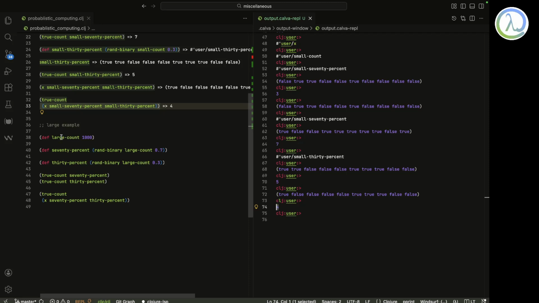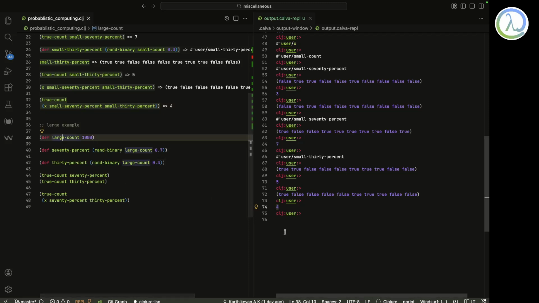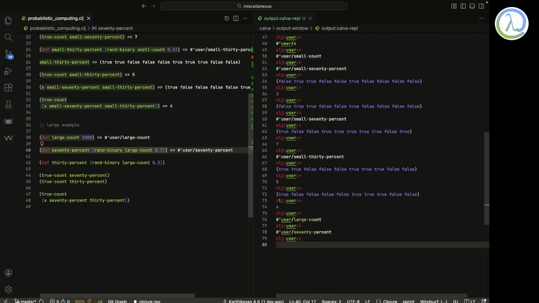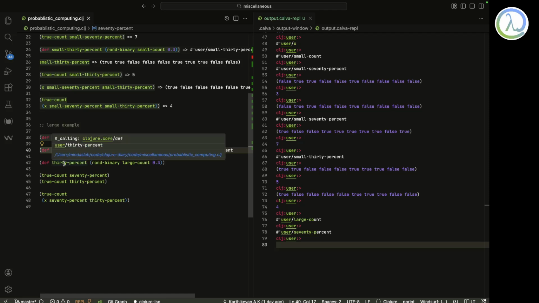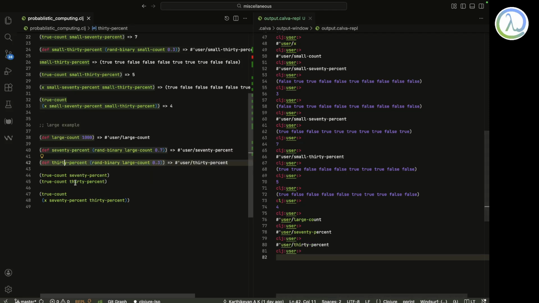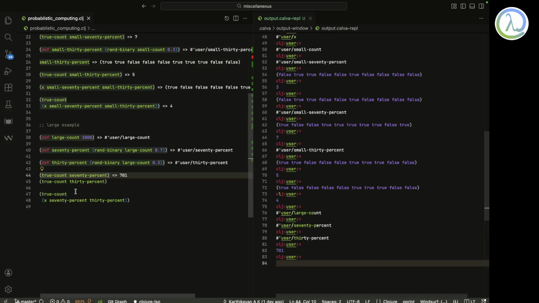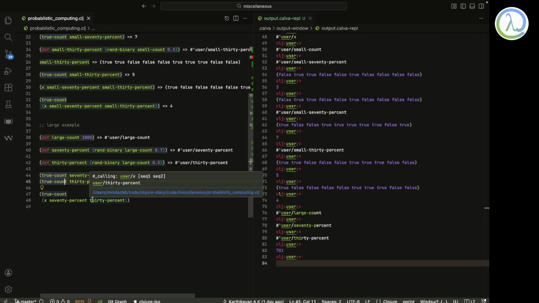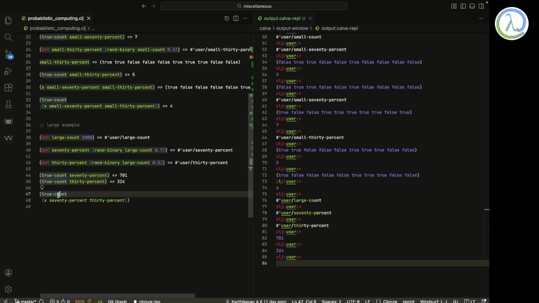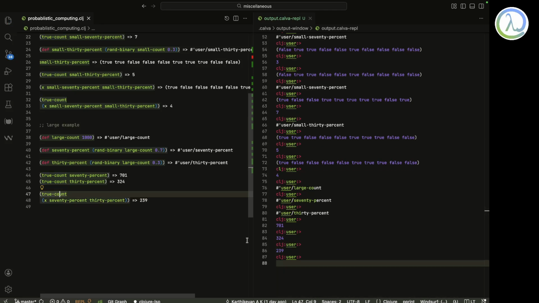Now we'll just do it for large count. So this is going to be around 200 or something like that. Okay, so 200 out of 1000. So large count, and then over here 70% is whatever it is. Look, I'm not displaying it because I don't want to display 1000 values. And 30% is this thing, and true count at 70% is 701. Almost bang on target. And this is 3 to 4, and the true count of the multiplication of these two is 239. It should be 210, but 239 is okay, right?